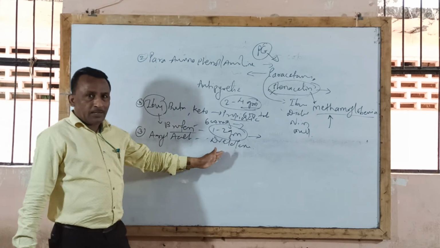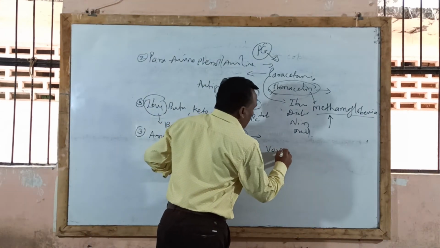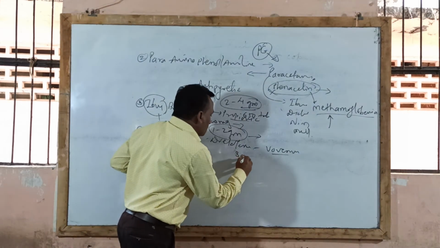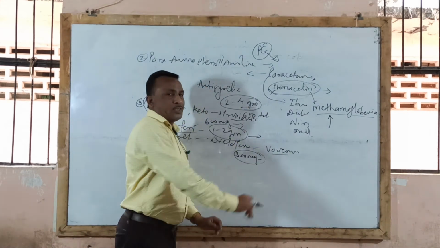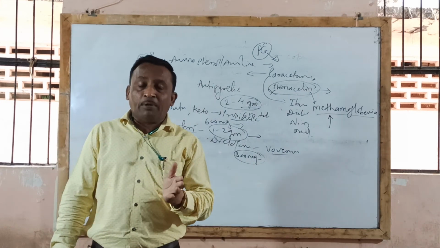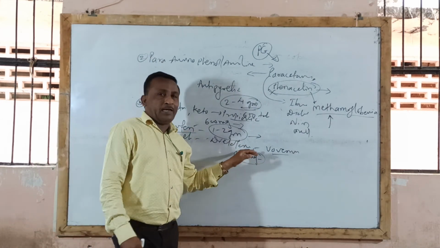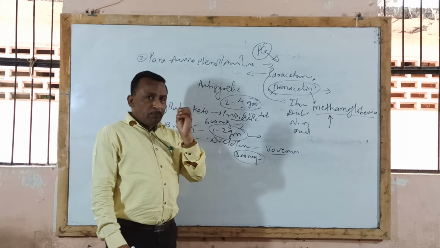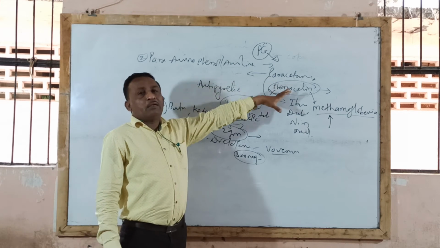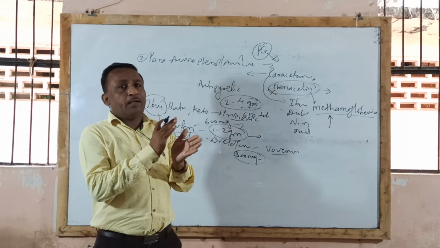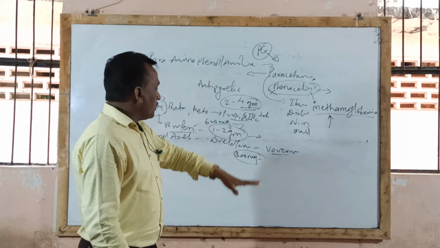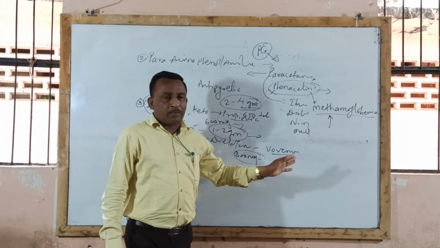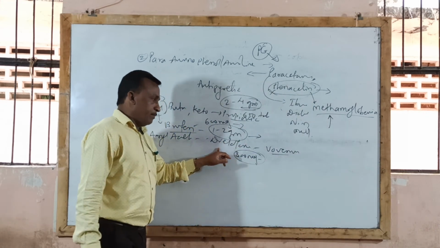Similarly, diclofenac, trade name Voveran tablet, Voveran injections available in the market. It is used in the maximum dose of 300 milligram by oral route of administration. 50 milligram, 75 milligram and 100 milligram tablets of diclofenac are available. So the maximum dose is 300 milligram, and 100 milligram of diclofenac with 500 milligram paracetamol, or 50 milligram diclofenac with 500 milligram paracetamol, these combinations are available in the market. Voveran contains plain diclofenac sodium, isn't it?